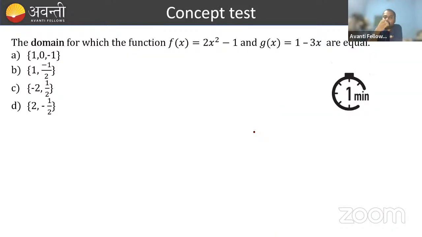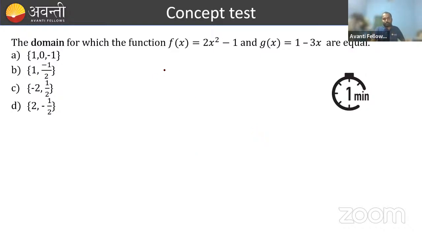Now another example for you: find the domain for which the function f of x equal to 2x square minus 1 and g of x equal to 1 minus 3x are equal. You need to find the domain for which both the functions are equal. Anyone can say quickly in the chat box, because it's time to end your class right now. Anyone can say what the answer is? You have 30 seconds. What is the domain for which both the functions are equal? How can we find it? Nothing to do, it's a very simple question. Can you do it or not?